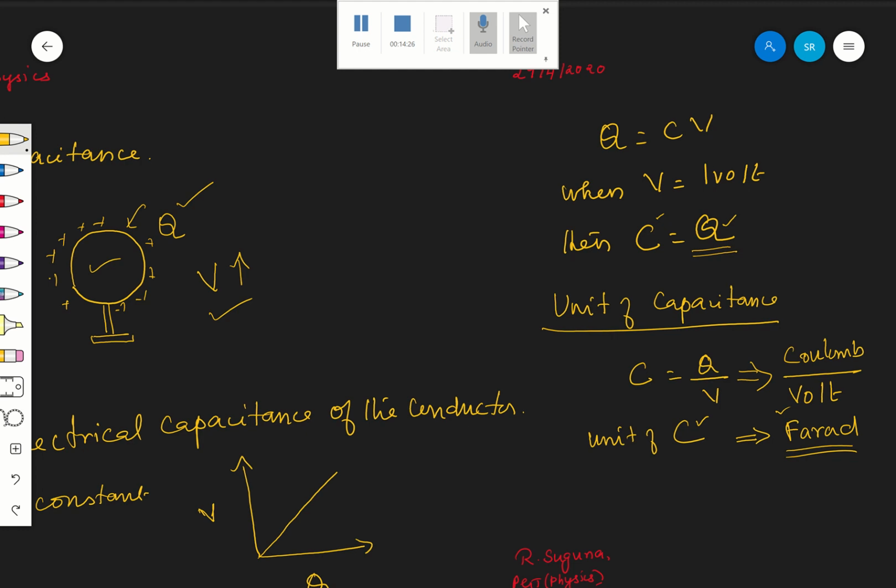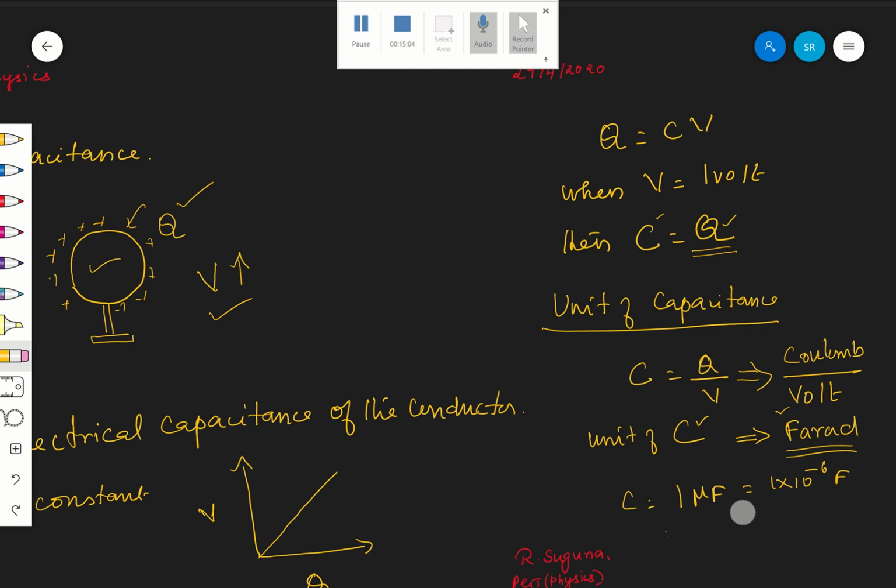Usually the capacitance of a conductor C will be of 1 microfarad, or a nanofarad. 1 microfarad is equal to 1 into 10 power minus 6 farad.